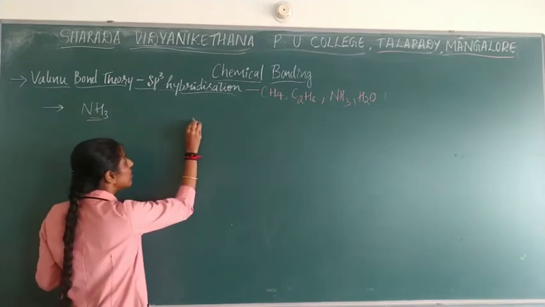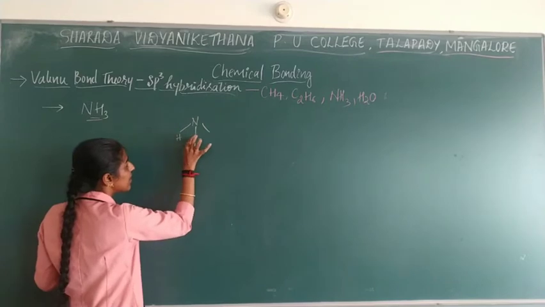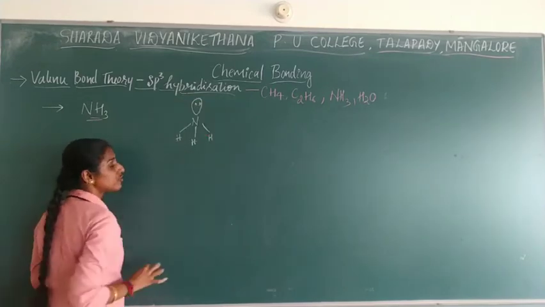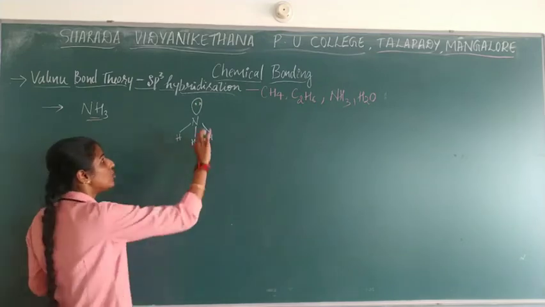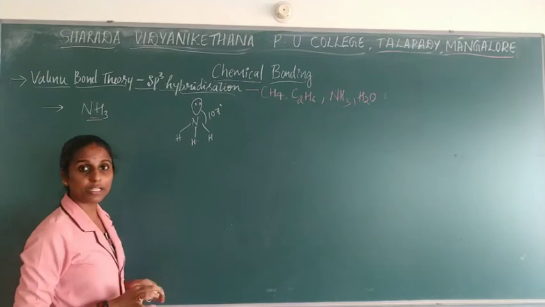Okay. So now the structure of NH3 you have observed, it comes in this manner, and it is having a lone pair of electrons, right? And it goes with the angle of 107 degrees, and the trigonal pyramidal structure will be seen.